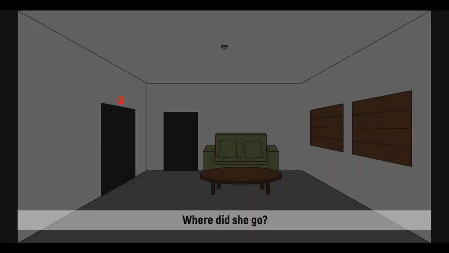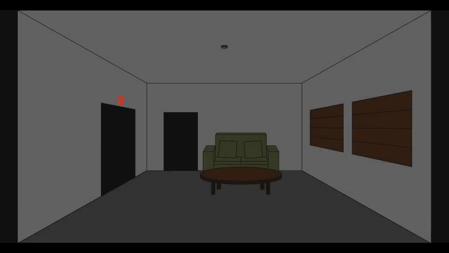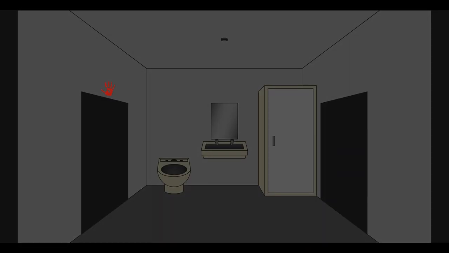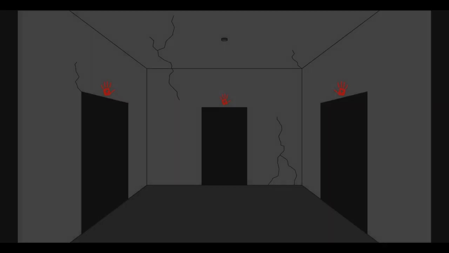Well, hopefully we don't get lost. Wait, come back. I guess I'll have to follow her inside. Where did she go? The right hand always opens the path. What could that possibly mean? It means this door. And this door, this door, this door, this door.